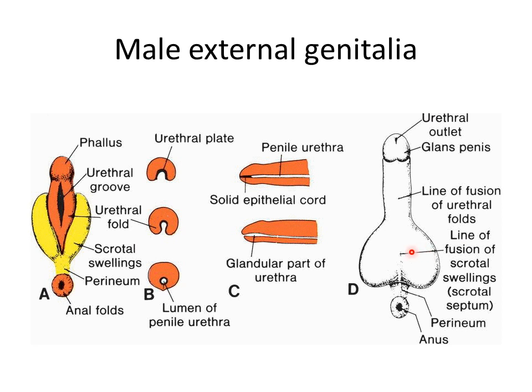So here you can see the formation of the scrotum. Externally, the line of fusion of the genital swellings persists as the scrotal raphe, whereas internally the two halves of the scrotum are separated by the scrotal septum.